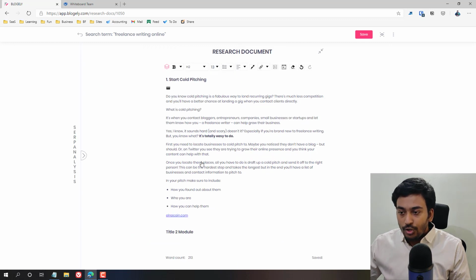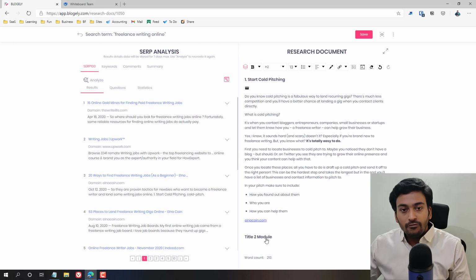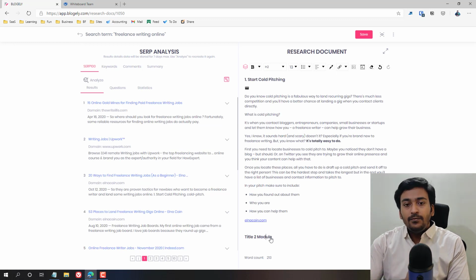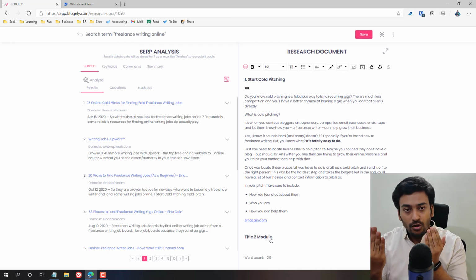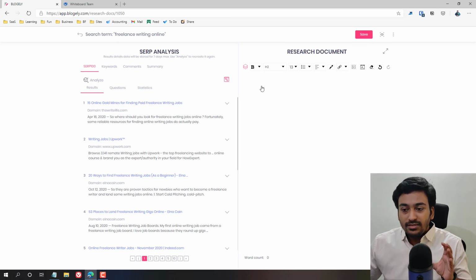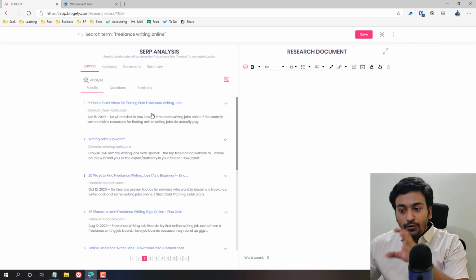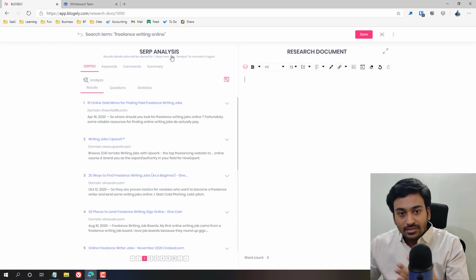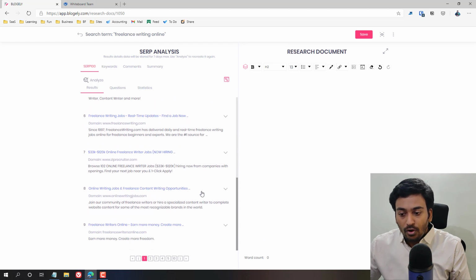When I do this, I can go into the module and SERP analysis anytime, and it will automatically be converted into a module. The modules will be helpful when you are going to write your article, besides the research content. Hopefully I'm not confusing you guys a lot, but basically this helps you think like this. You find anything which is interesting to you, you get it from SERP analysis, and you are putting everything in the research document. This is from the SERP analysis. So like that, you can keep on doing it for all the websites which are found on here.